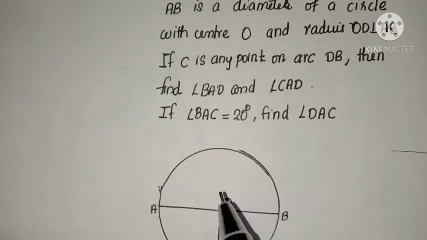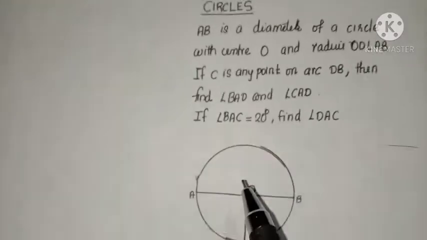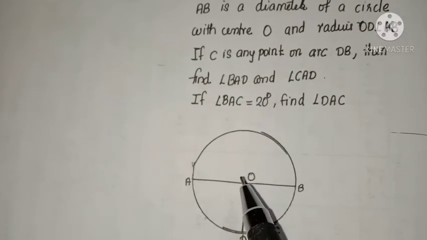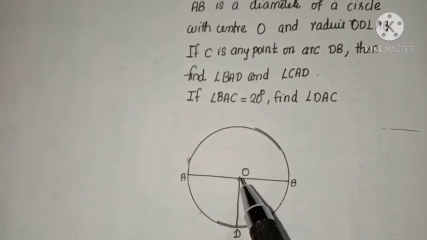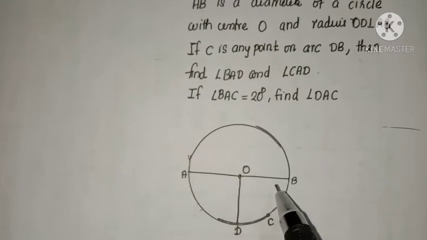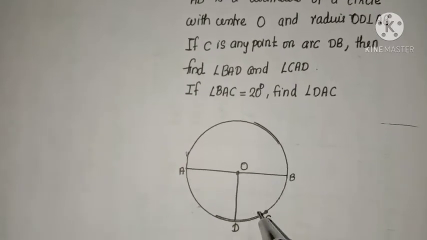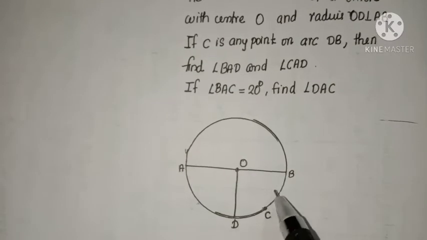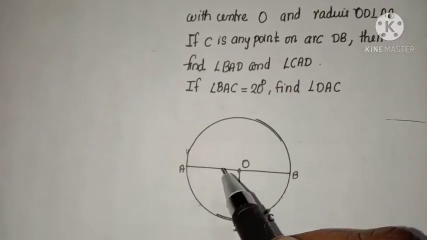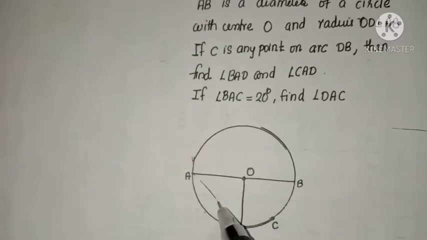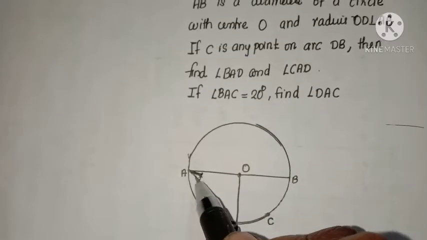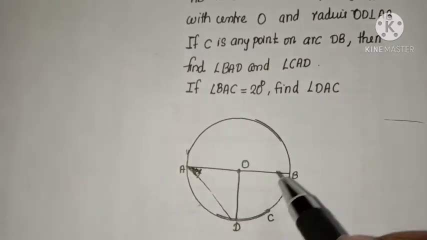Okay. So, listen, in the figure, it is given that AB is the diameter of a circle with the center O, and radius OD is perpendicular to AB. Now C is any point on the arc DB. Then we have to find angle BAD.